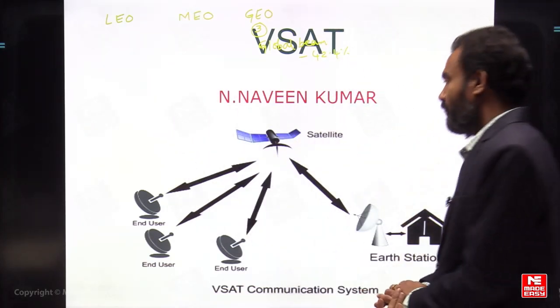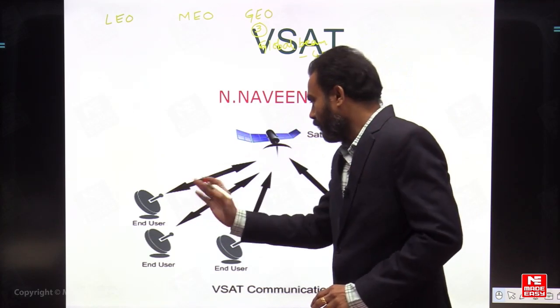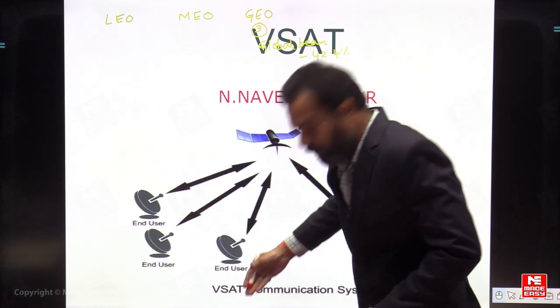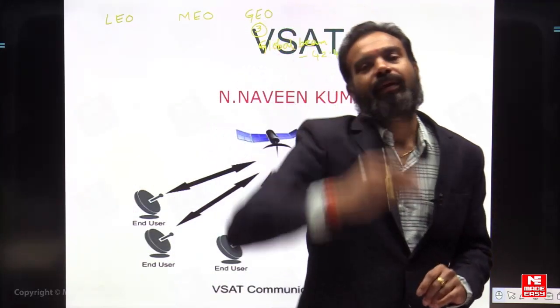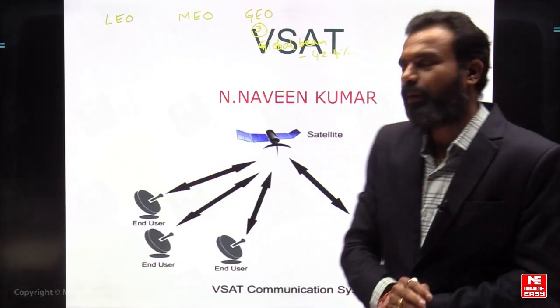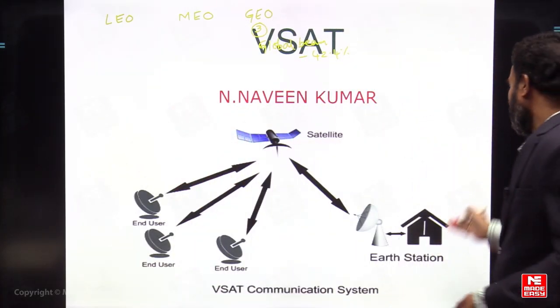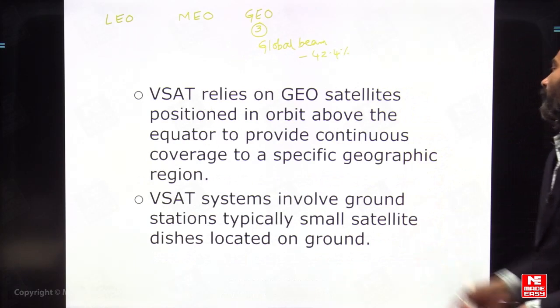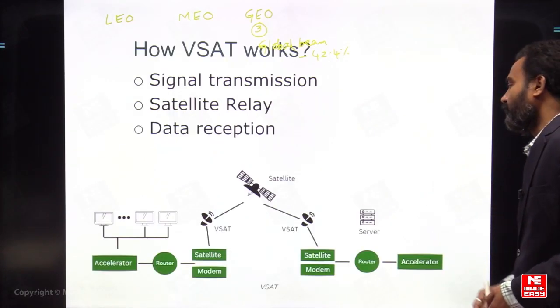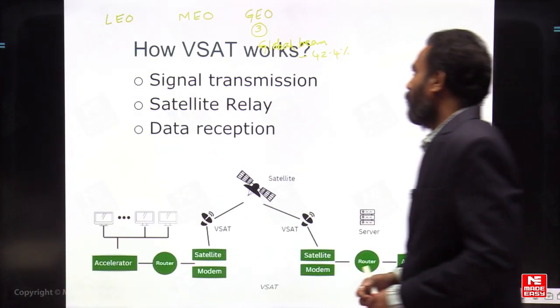That signal is used for communication in this particular region with the help of a satellite located in geosynchronous Earth orbit, that means 36,000 kilometers above the Earth. This provides very good data connectivity using the VSAT, very small aperture terminal. So how does VSAT work?